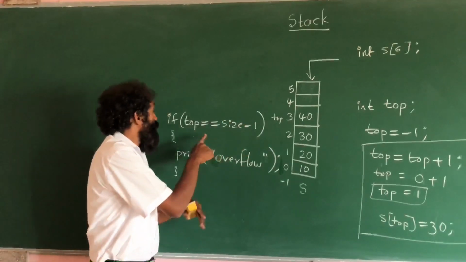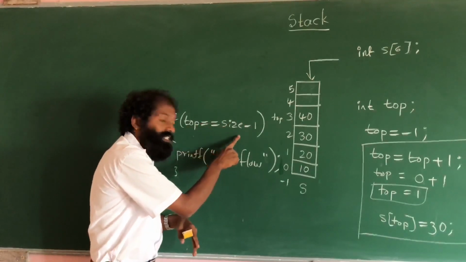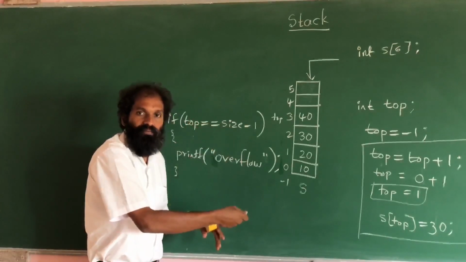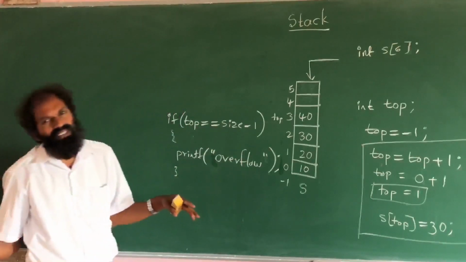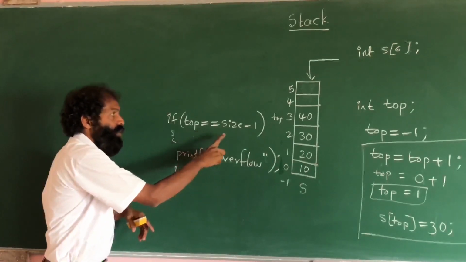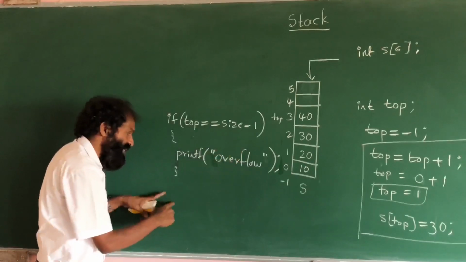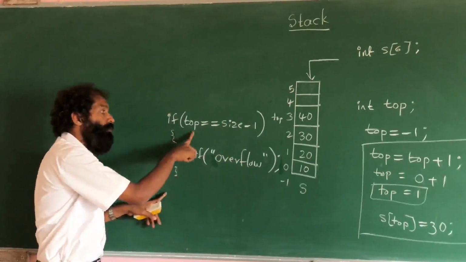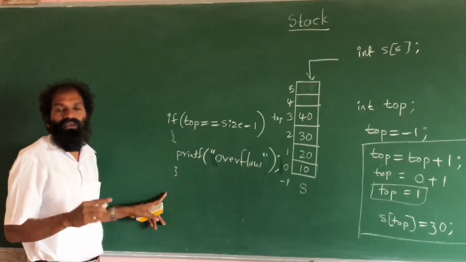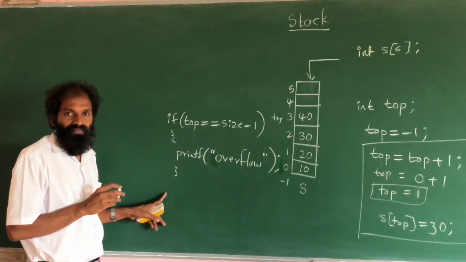When top is not equal to size minus 1, some empty spaces are there, so we can insert an element. If top is equal to size minus 1, it is full, so we cannot put any more elements.